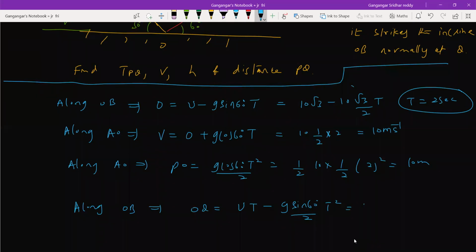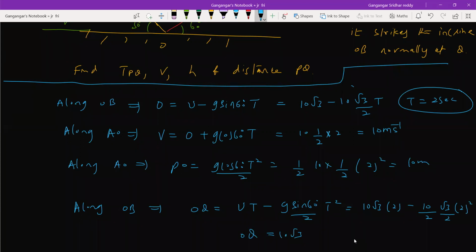So this will be 10 root 3 into 2 g by g is 10, sin 60 root 3 by 2, square. So this will be 20 root 3 and this will be 10 root 3. So OQ will be 10 root 3 finally. Okay, I got now OP and OQ.